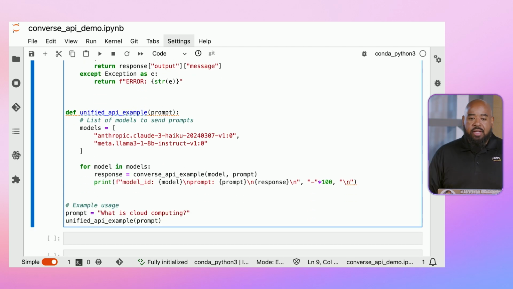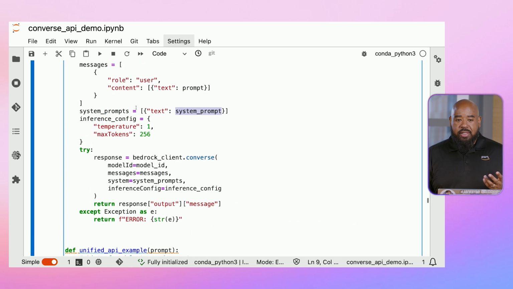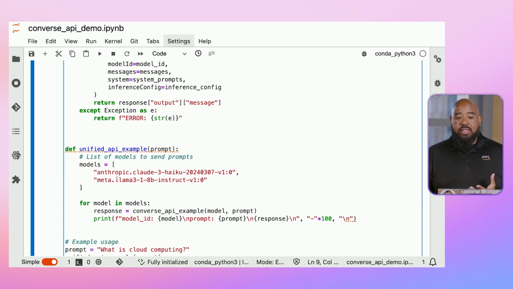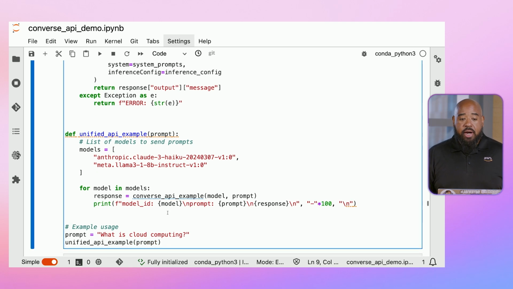Now, if we take a look at this unified API example, here's what the real power is. We create one function that has all of our hyperparameters and everything we need, and then we can just pass in the different model IDs that we want to send a request to. And so here, we're going to take each model, create an API call for each one of those models, and then print out the response.